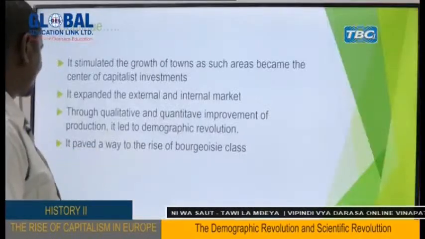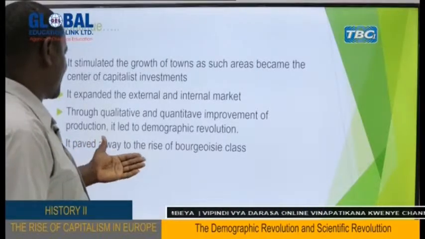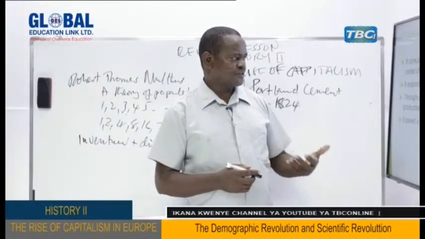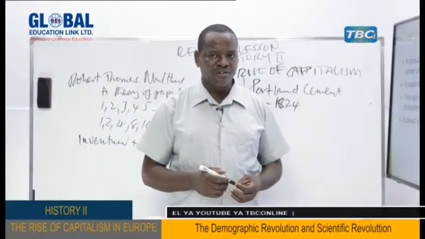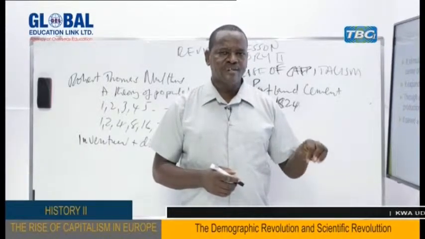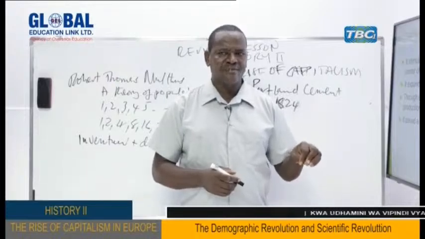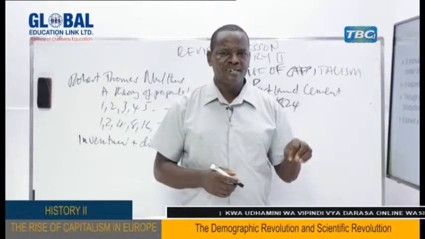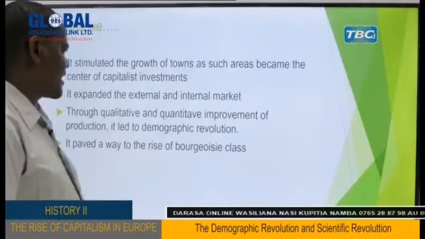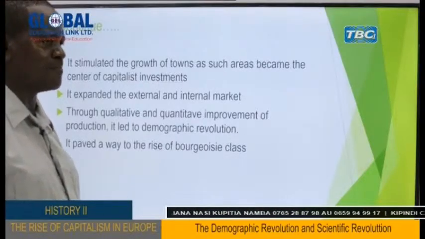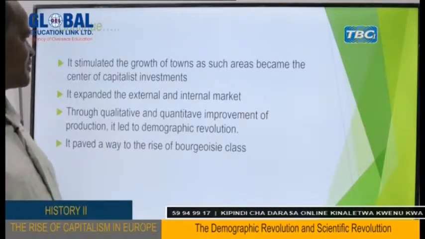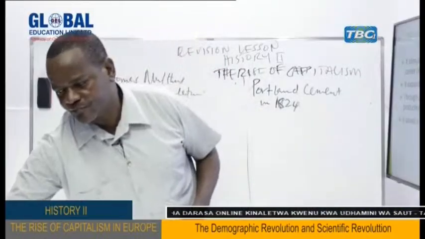The last point, my dear students, or contribution, is that it paved the way to the rise of the bourgeoisie class. The group of people called the bourgeoisie rose because of these scientific and technological revolutions. By using improved science and technology, people with capital were able to increase production. And if somebody used to have a very small capital, in fact, a petty capitalist, he was able to accumulate quite a large amount of capital and become a capitalist, or a bourgeoisie. So this is another very important contribution of the scientific revolution to the rise of capitalism.